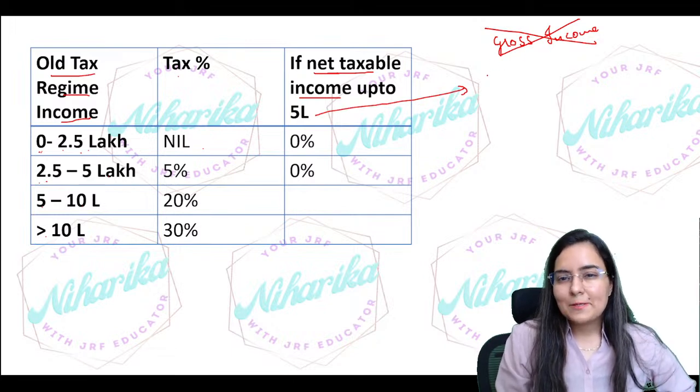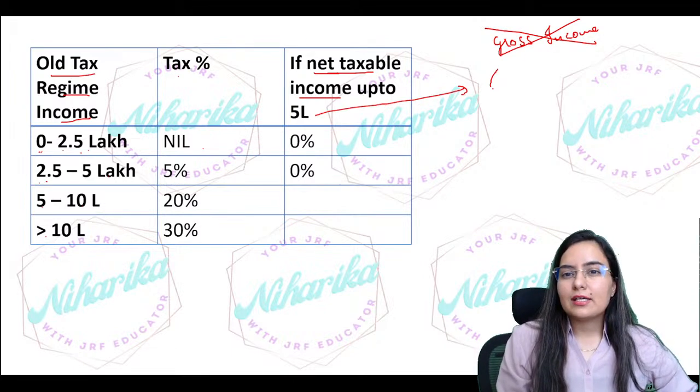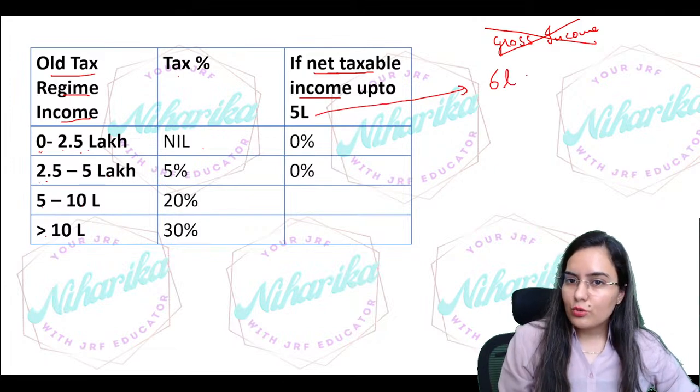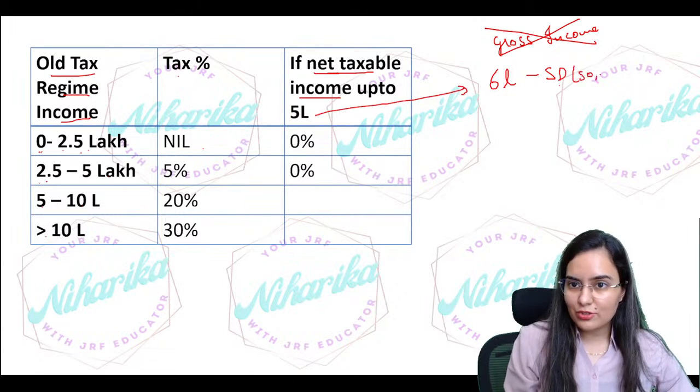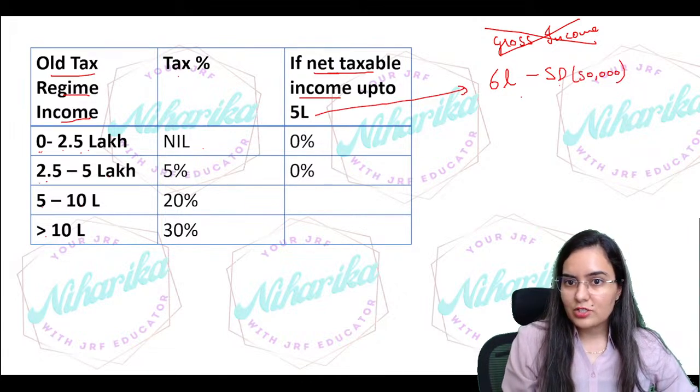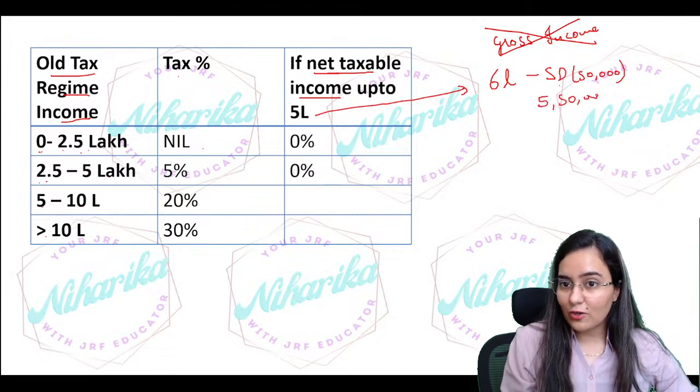So suppose your earning is 6 lakh rupees, so you can get a standard deduction of 50,000 on your salary. Very nice. Okay, so how much is the income right now? That is 5 lakh 50,000. Now on that, obviously, from this you will deduct something from 80C to 80U.